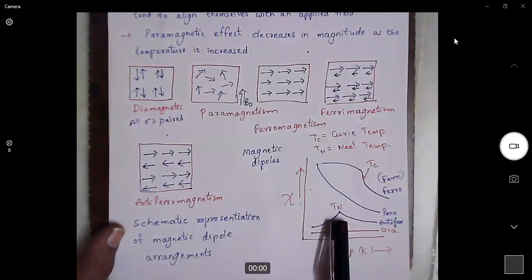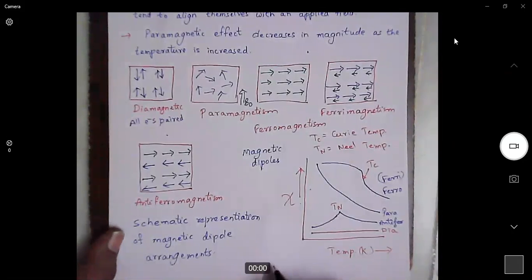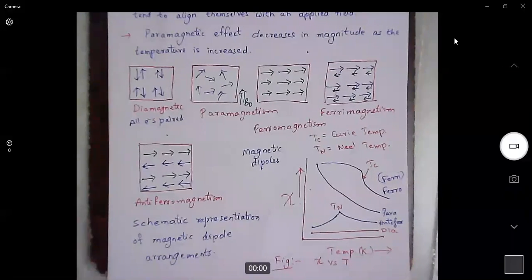Now, what is Néel temperature? Anyone? What is Néel temperature? The temperature where antiferromagnetism behaves like paramagnetism. Yes, perfect.